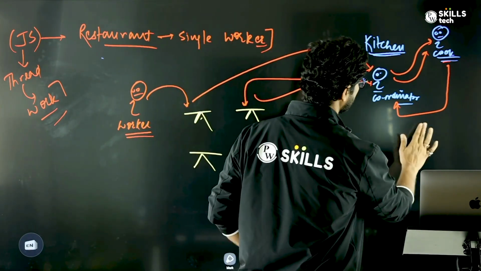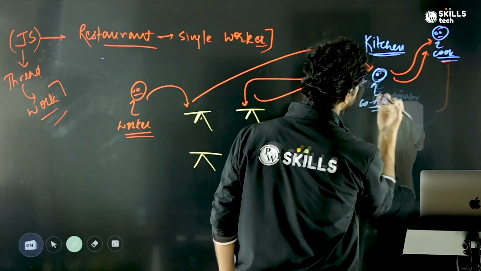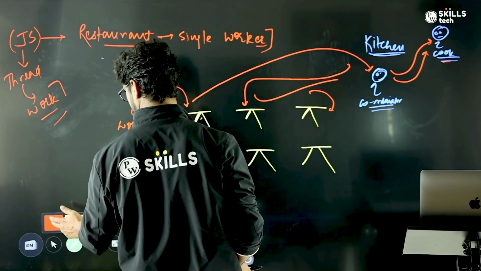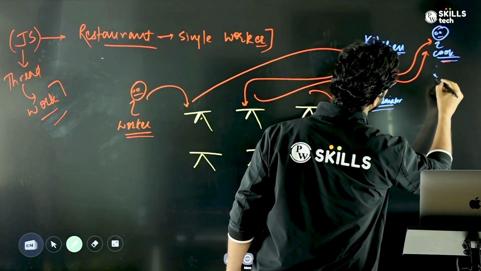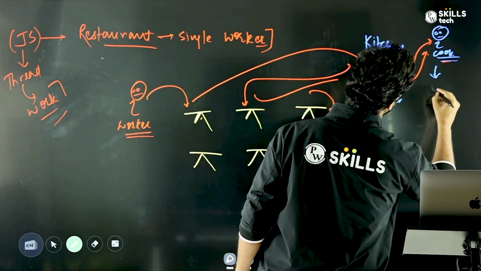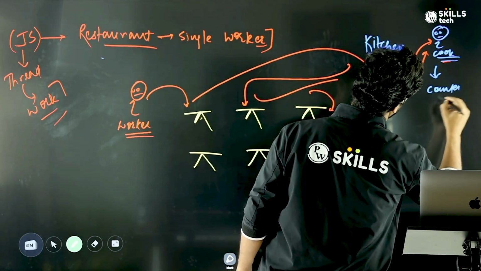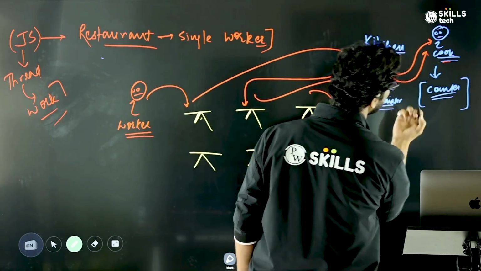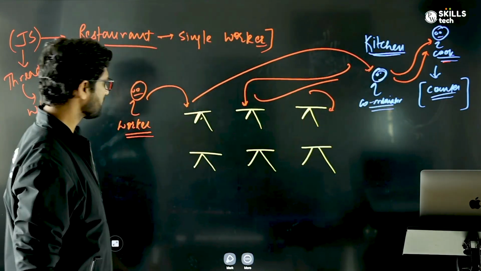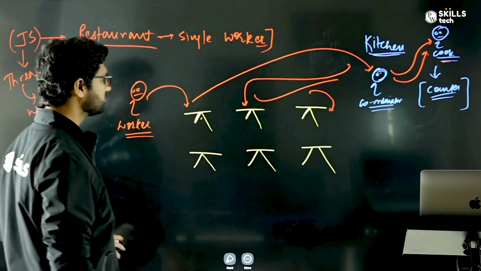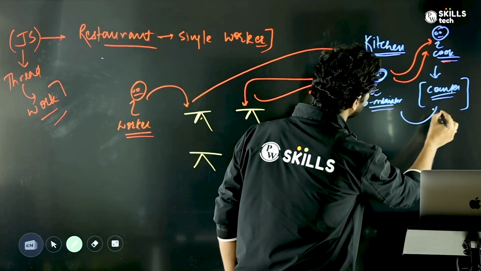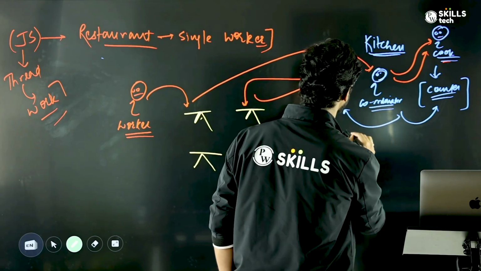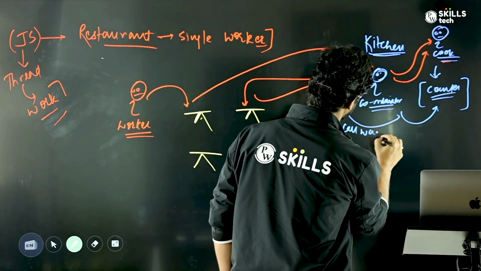Or, instead of giving it to the coordinator, when the food is ready, the cook can put it on some counter, where the food items are kept. As soon as the food is on the counter, the coordinator can look at the counter and call the waiter.